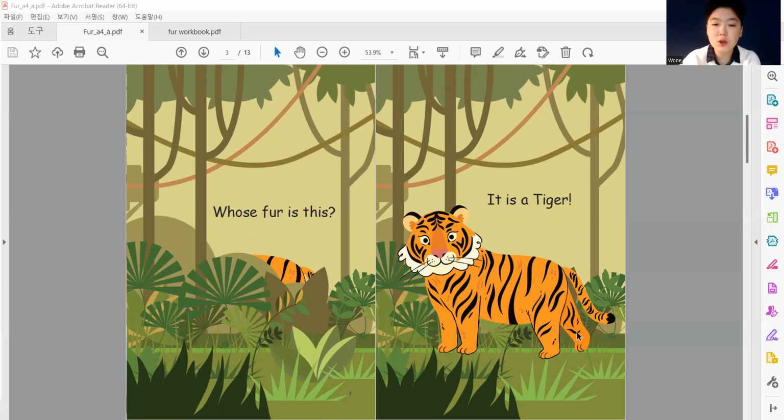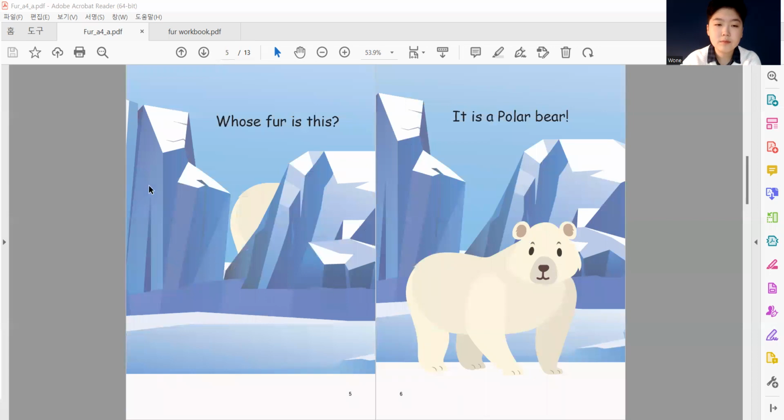Where is this? Do you know where this is? What other animal do you think lives here? What other animals live here? Whose fur is this? Right here. Whose fur is this? It is a polar bear.